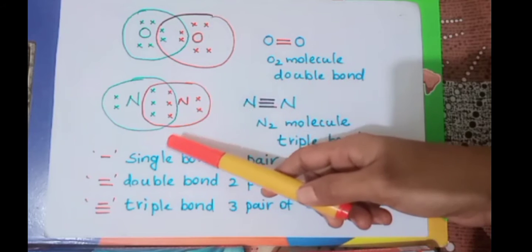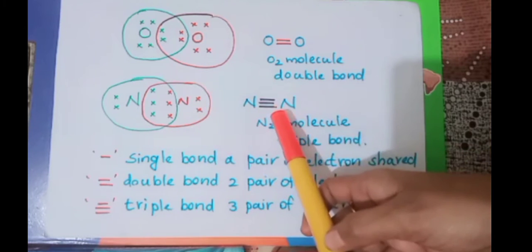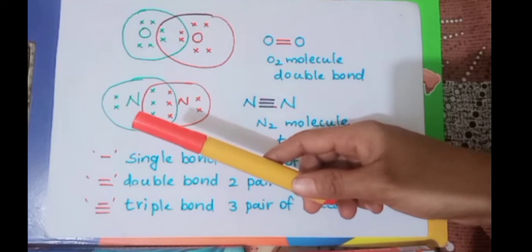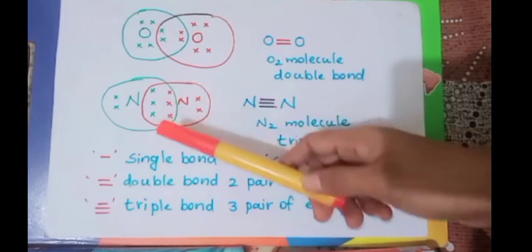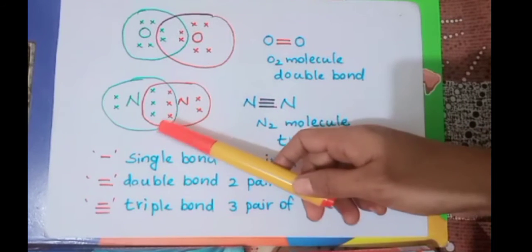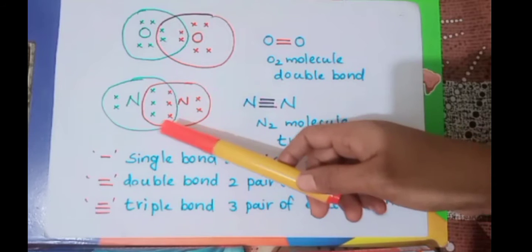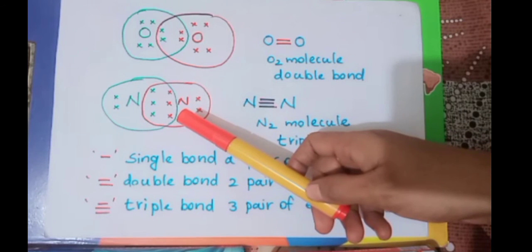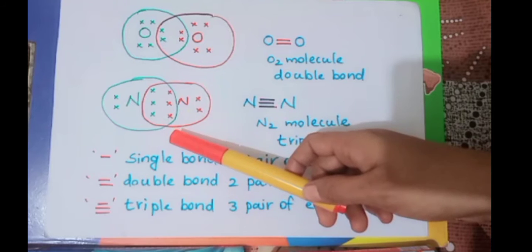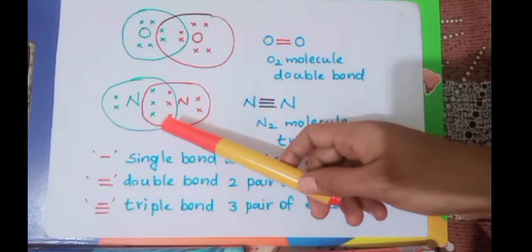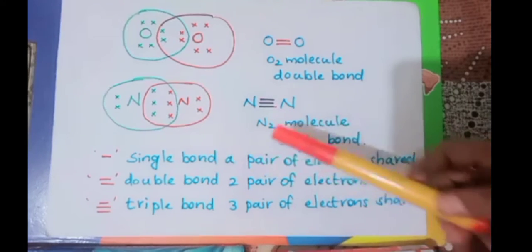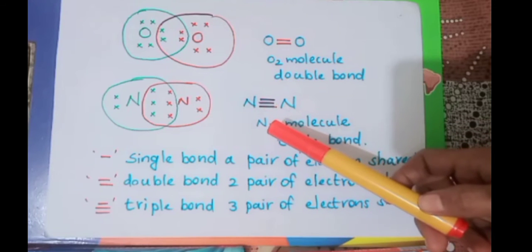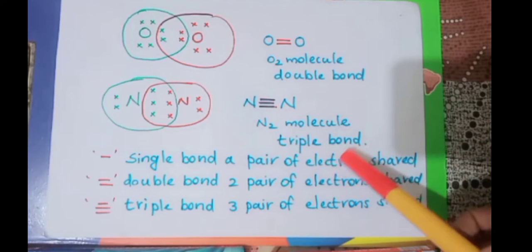The next example is nitrogen molecule formation. In the nitrogen atom we know that on the outermost shell there will be 5 electrons, and the 2 nitrogen atoms share 3 pairs of electrons between them, and both of them attain an 8 electron configuration after bond formation. Since they are sharing 3 pairs of electrons, 3 bonds are formed between the nitrogen atoms, and that is called a triple bond.